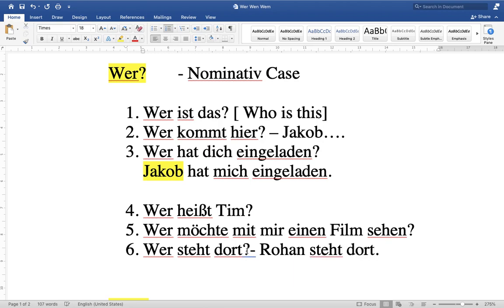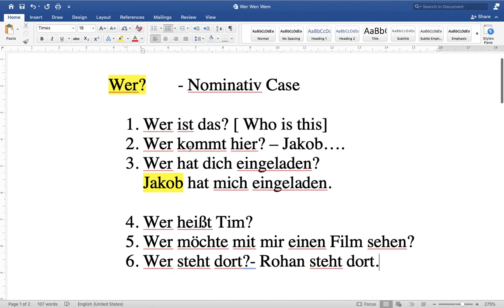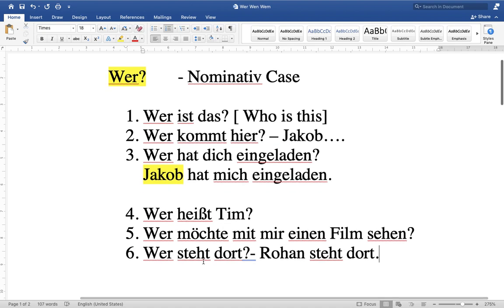So you can see the verbs ist, kommt, einladen, heißt, sehen, stehen. These are the verbs that we can use, but it is better to understand the concept instead of only learning the verb. Learning verbs is okay up to some extent, but in most cases you should understand the context. Why is it nominative with wer? So wer is a W-Frage, and I have used it here in various questions.